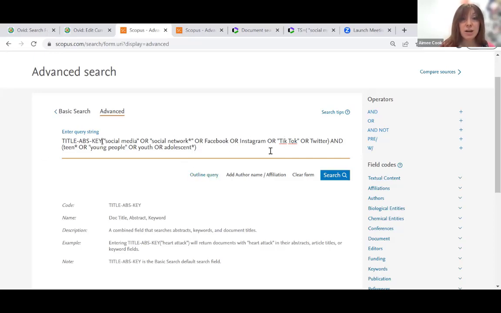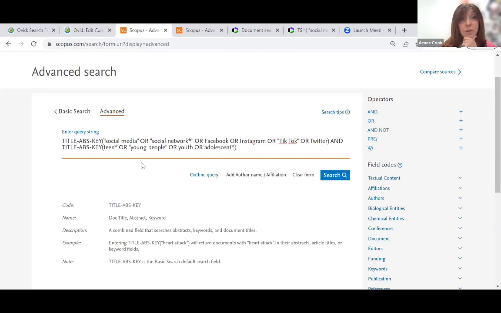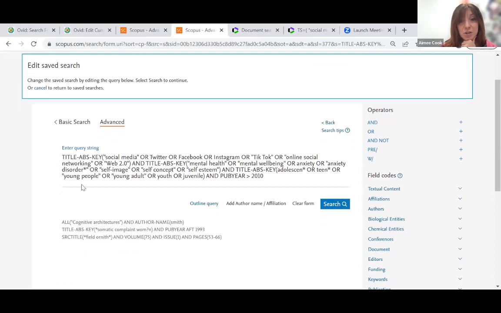So TITLE-ABS-KEY, and again here, and then we would continue to build up the search with all the other elements as well. And what I will do is flip to my Blue Peter screen to show you what I've done here. So TITLE-ABS-KEY, social media as a phrase, or Twitter, Facebook, Instagram, TikTok, online social networking, Web 2.0. Do you remember all those different words that were in the used for list on Medline? We've poached them all to use here because we know that we're not using that control vocabulary.